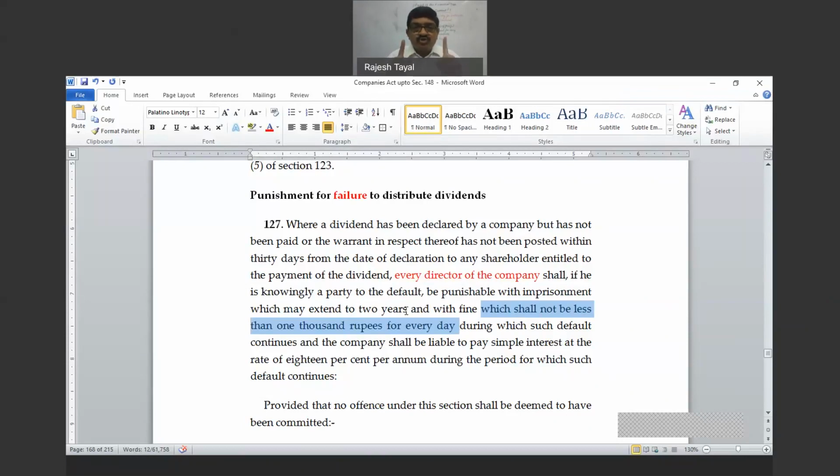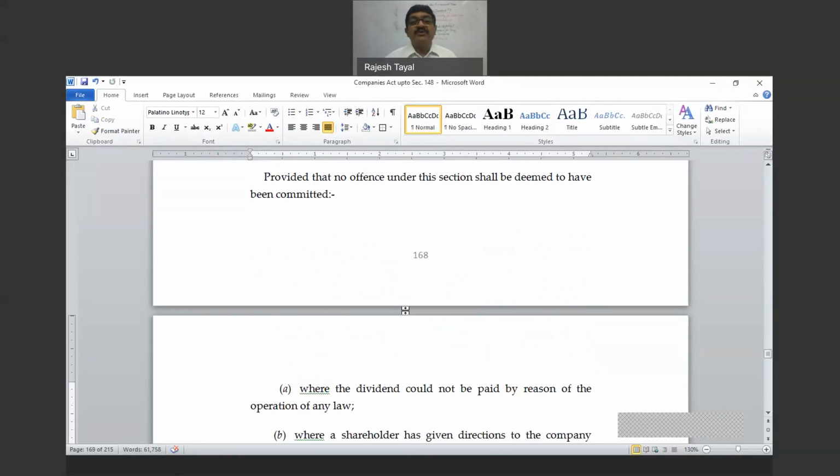In both cases, so much of discretion is available to the judicial authority. And that's the reason for so much of discretion. Why so much of discretion is to be given to one person? If you're providing for imprisonment, this is a very specific default. Judicial authority should have a discretion only to decide whether the offense is there or not. Penalty should be there in the law. Why give so much of discretion? Anyway, provided that no offense shall be deemed to have been committed.